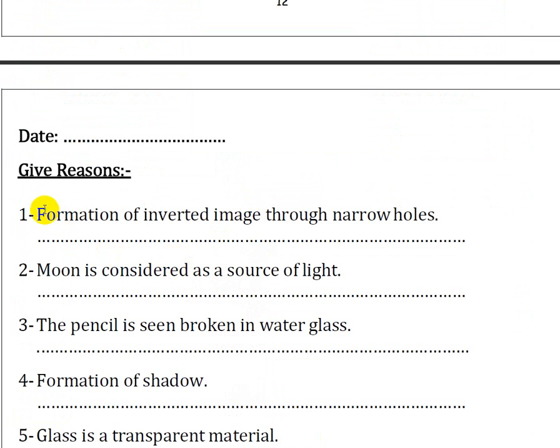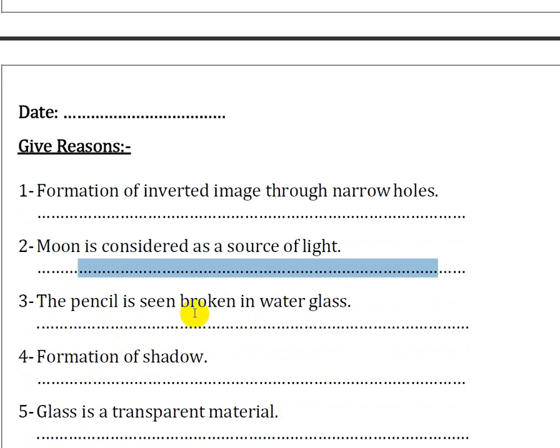Here, let's solve the first one. Give reason: formation of inverted image through narrow holes. That's because light works in straight lines. The moon is considered a source of light. No, the moon is not considered a source of light. That's because the moon can reflect the sun rays that fall on it to the surface of earth.